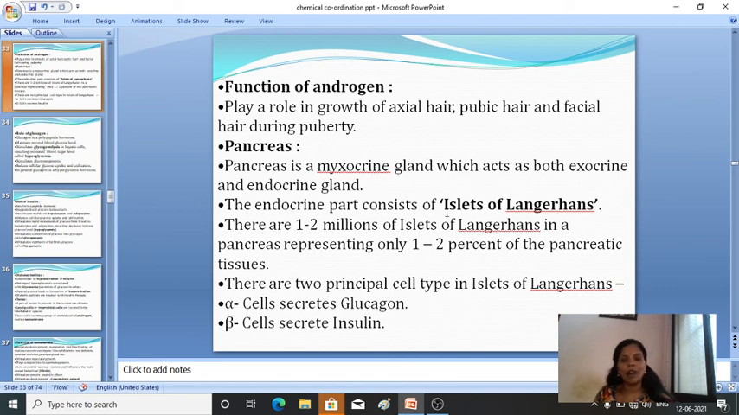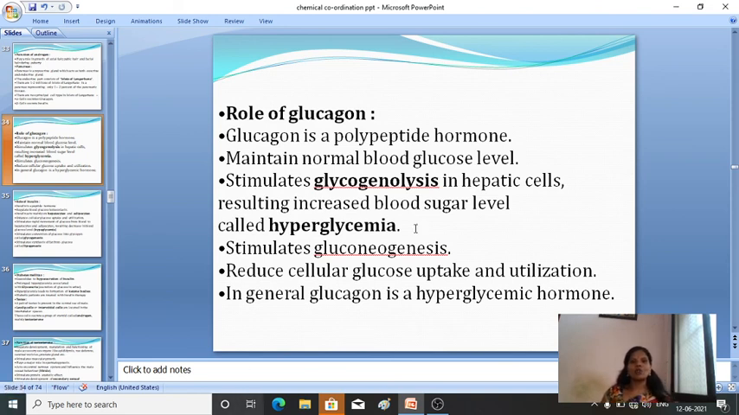The endocrine part consists of the islets of Langerhans. It has two types of cells: alpha cells and beta cells. We'll see one by one what their functions are. First, the role of glucagon.